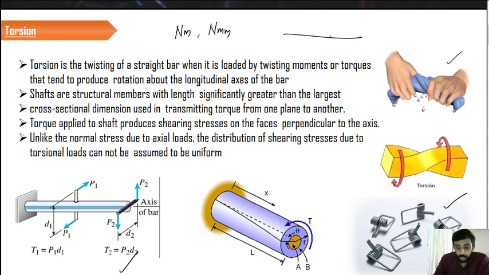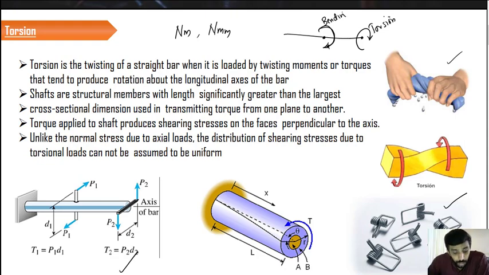I hope you all remember the couples that we discussed in the SFD, BMD and bending stress, where the couple was supposed to bend the beam, whereas the same couple, if you apply it in this manner, at the end is trying to twist the longitudinal axis. Simply by changing the plane of action of the forces, we can completely change their effect. So this creates a bending, but this creates a torsion.